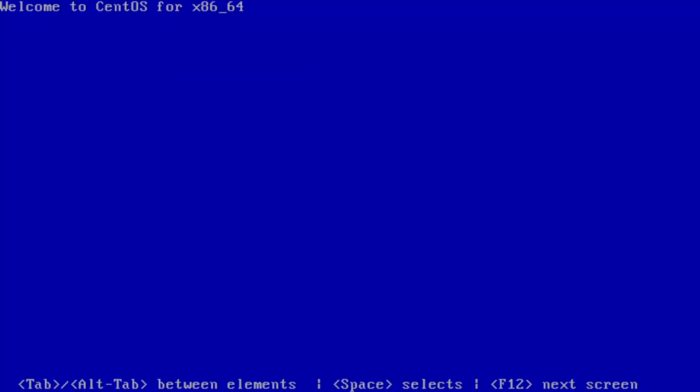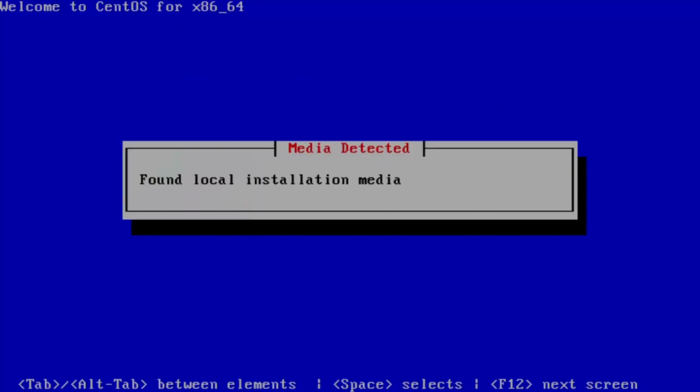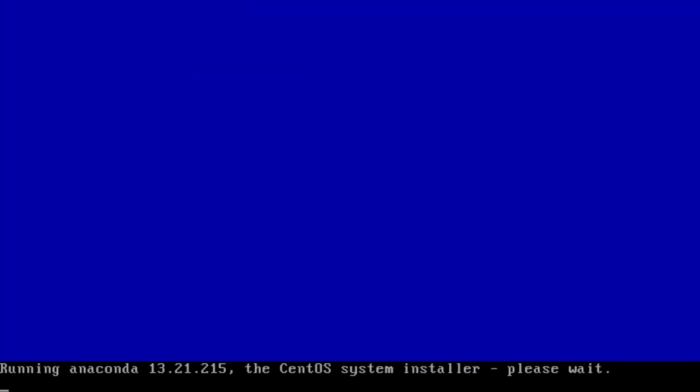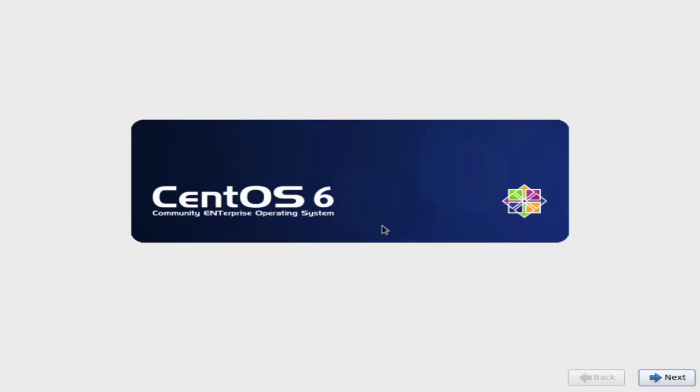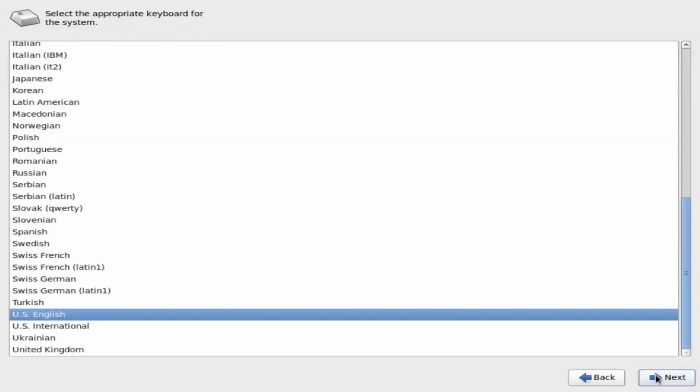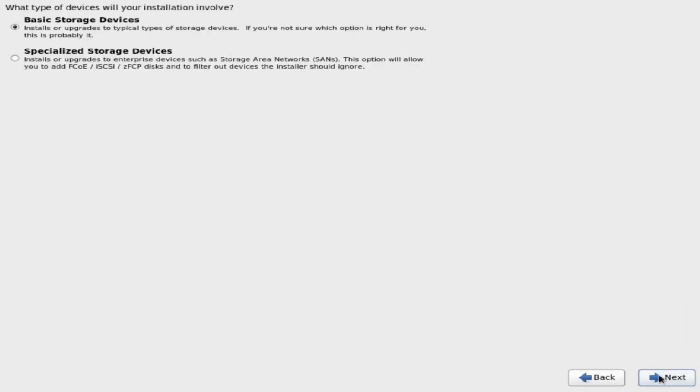Select Skip in the Disk Found prompt and press Enter. The prompt box appears to check for installation of media. Click Next. Select English and click Next. Select default keyboard layout as US English and click Next.